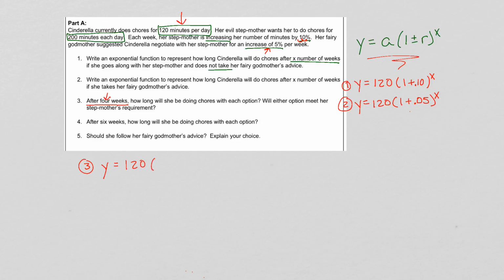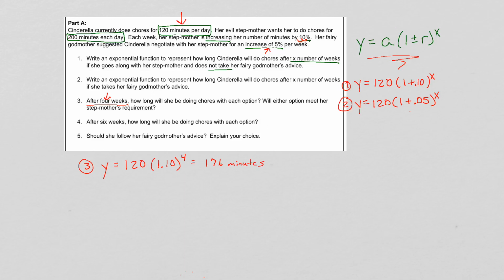And then I'm going to combine the 1 and the 0.10 and just make it 1.10 to the X power. In this case, X will be 4. All right, when we work that out, you find that that's 176 minutes.